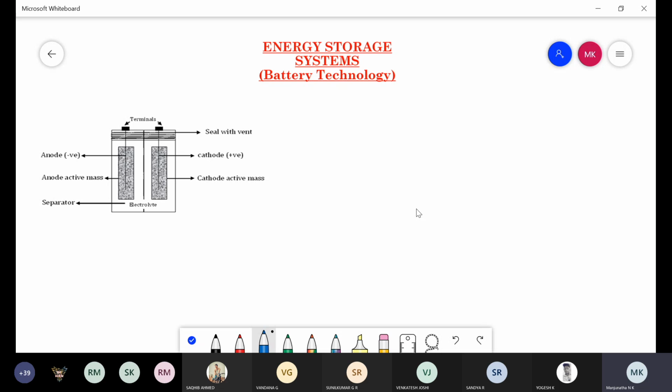Next, we studied reference electrodes, the different types of electrodes used to determine the electrode potential of other electrodes. For example, the reference electrode, and another one is the ion selective electrode. After this we studied another type of electrochemical cell, that is the concentration cell. In that, we studied one type, the electrolyte concentration cell. So in electrochemistry we studied how chemical energy is converted into electrical energy through a redox reaction.